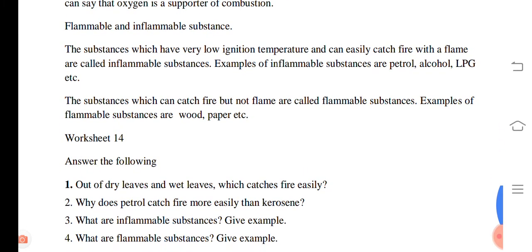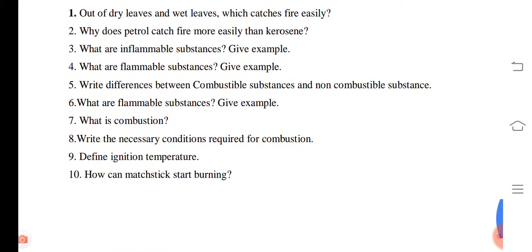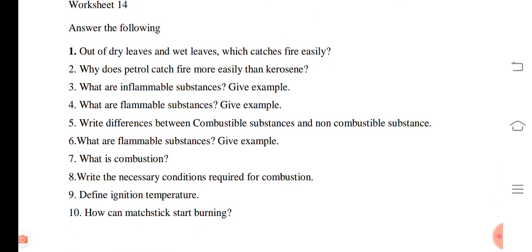Students, here I give some question answers related to this class note. I hope that you can solve them, right?